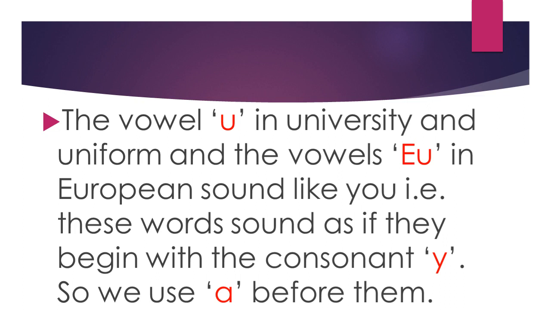That is, these words sound as if they begin with the consonant Y. So we use a before them because Y is not a vowel, Y is a consonant. University, uniform, European give us the sound of Y when we pronounce them. They begin with the Y sound, not A-E-I-O-U. So we will place a before them.